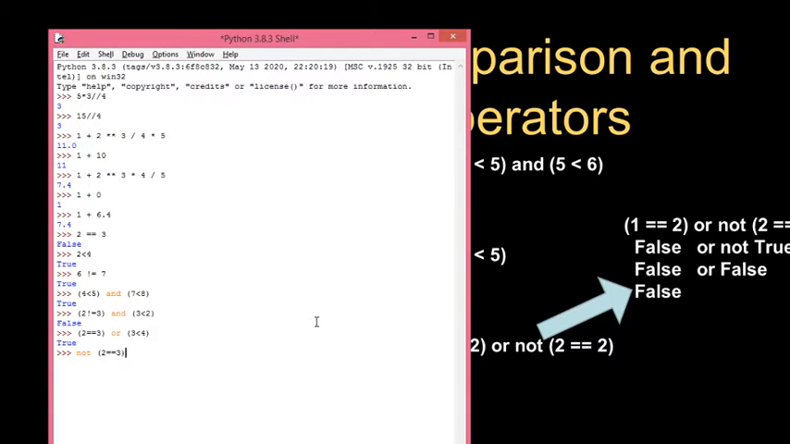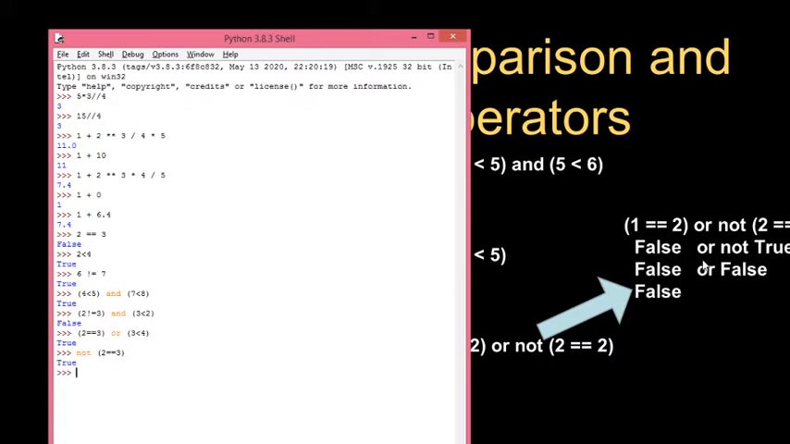Just you can write here not 2 is equals to 3. Now what is the answer for this one? Not of 2 is equals to 3. 2 is equals to 3 is true or false? False, sir. Not false. It negates, sir. Not false will be negated as true. So that's why you get the answer as true.